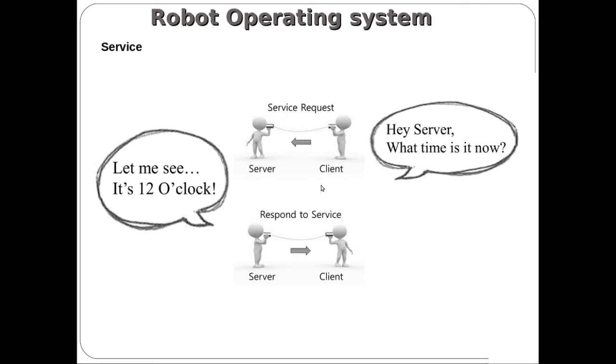So the client will ask the server for the current time, and the server will respond with the current time to the client. So, what time is it now? The client will ask the server, and the server will respond it's 12 o'clock. So this is the way communication happens in ROS service based communication.